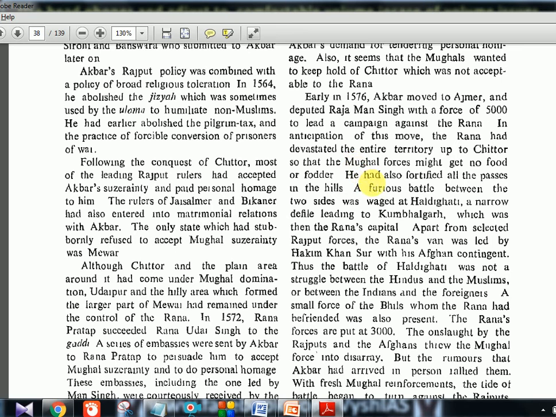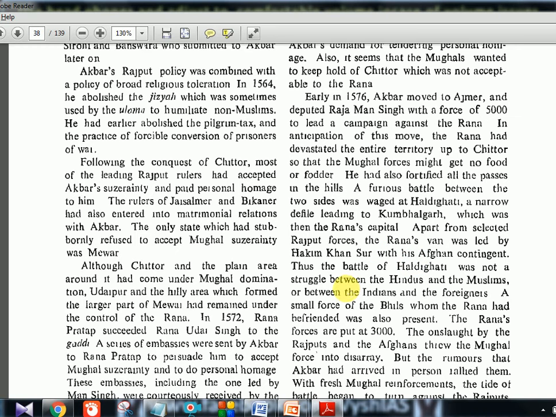So he had also fortified all the passes in the hills. A furious battle between the two sides was waged at Haldighati. So this is the battle of Haldighati, 1576, very important for prelims. It was a narrow defile leading to Kumbhalgarh, which was then the Rana's capital. Now, apart from selected Rajput forces, the Rana's van was led by Hakim Khan Sur with his Afghan contingent. So on the Rana's side also, there were Muslim people.